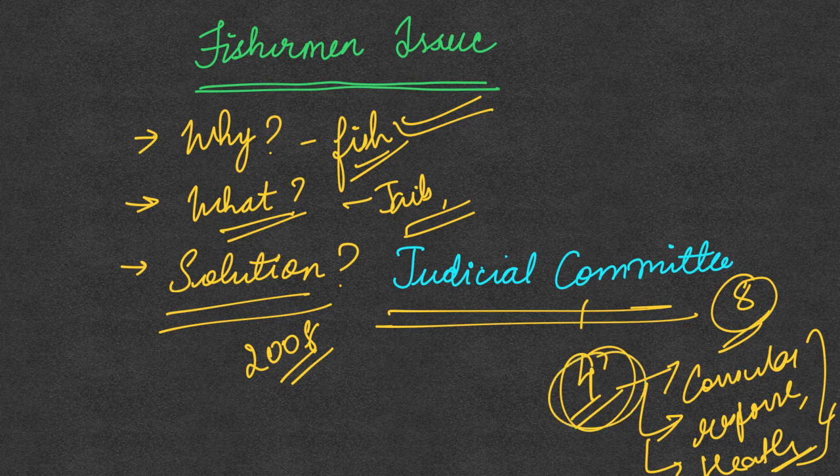When this happened in 2008, this judicial committee recommended that all of these fishermen should be released. However, both governments, the Indian and the Pakistan government, did not implement the recommendation of the judicial committee, and later on it was not even set up again. So even when the solution was started, its recommendations were not implemented, after which it was not even set up again. This is the issue related to the solution.